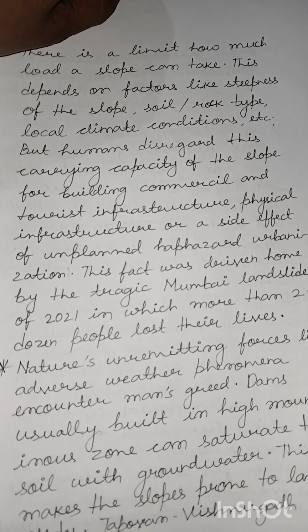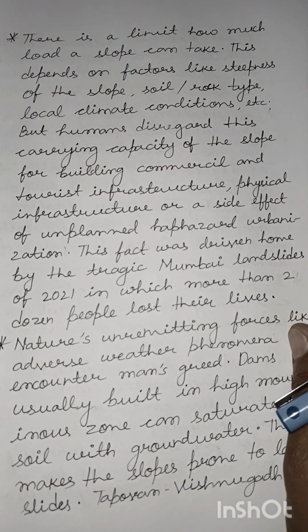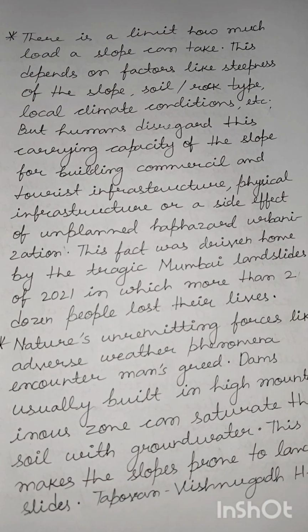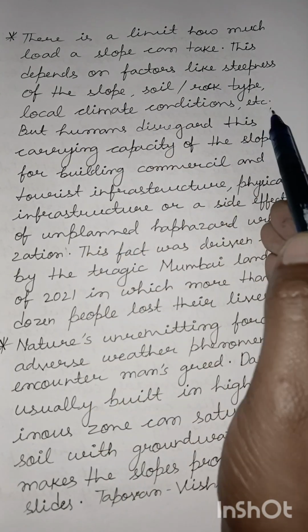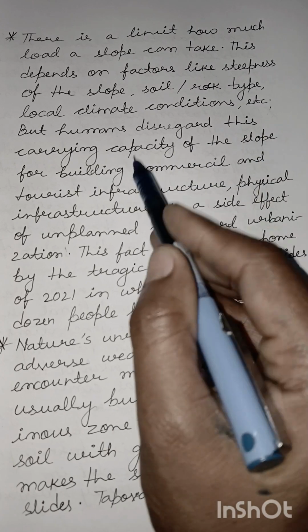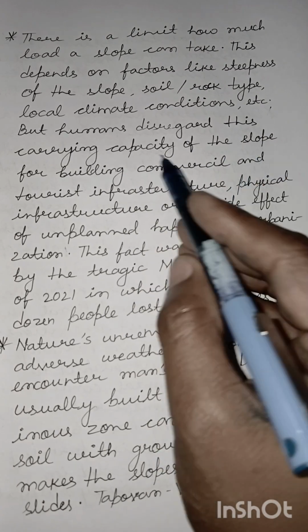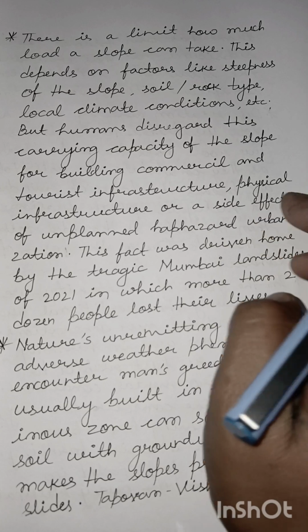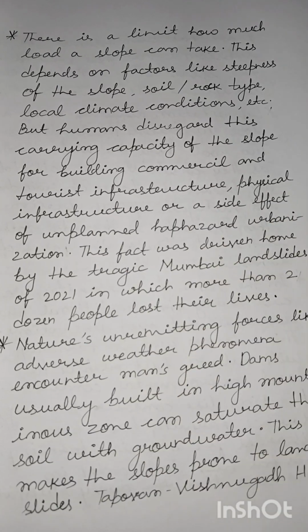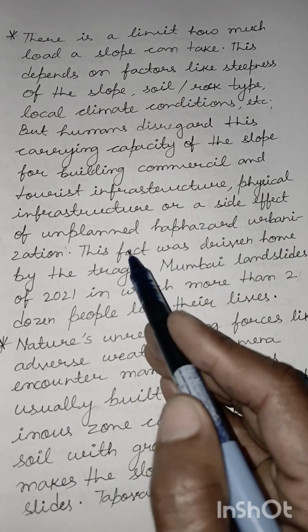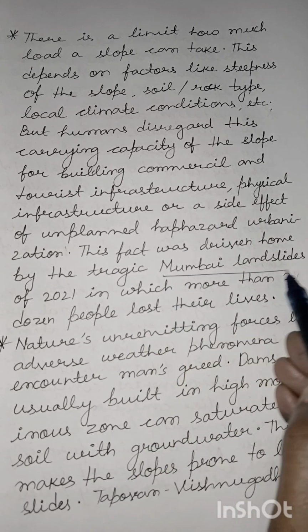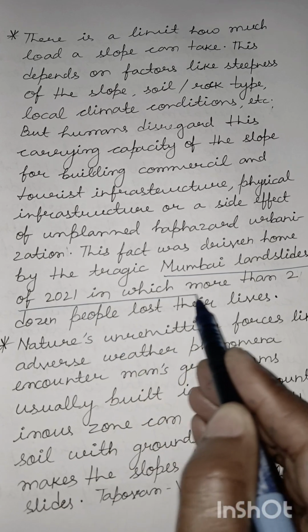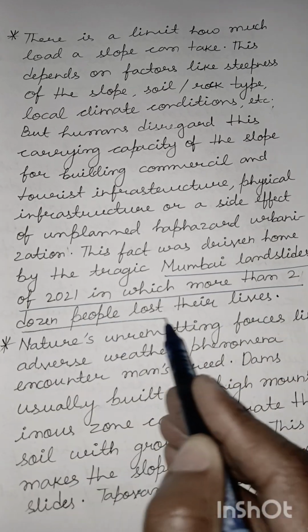Taking up these points in detail, there is a limit to how much load a slope can take. This depends on factors like steepness of the slope, soil or rock type, local climate conditions, etc. But humans disregard this carrying capacity of the slope for building commercial and tourist infrastructure, physical infrastructure, or as a side effect of unplanned haphazard urbanization. This fact was driven home by the tragic Mumbai landslides of 2021, in which more than 24 people lost their lives.